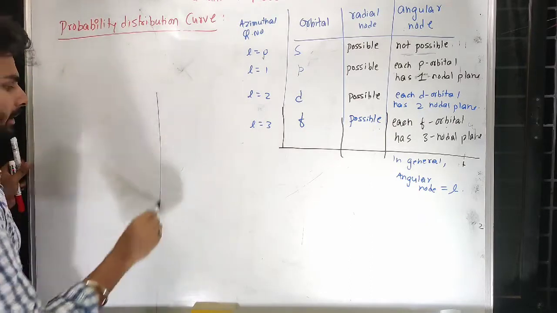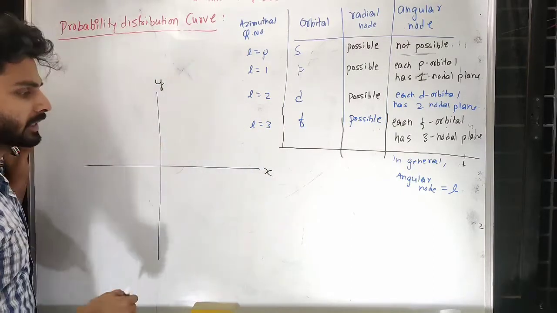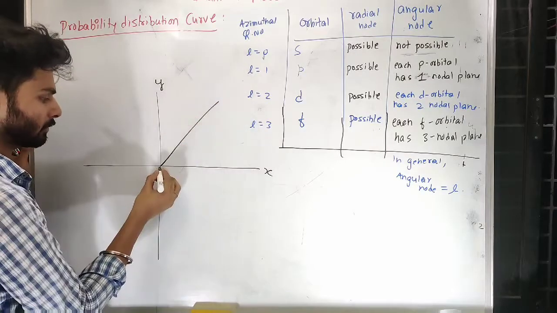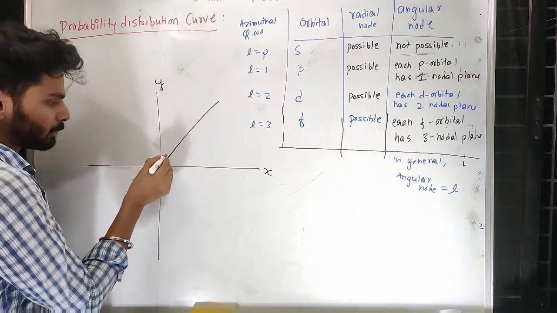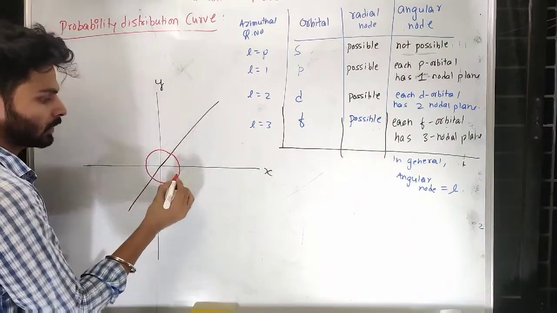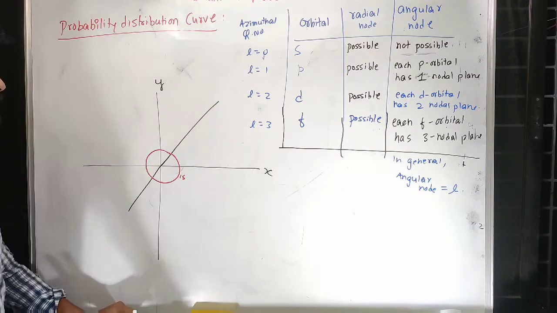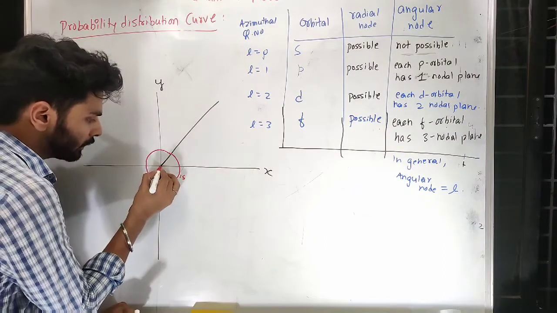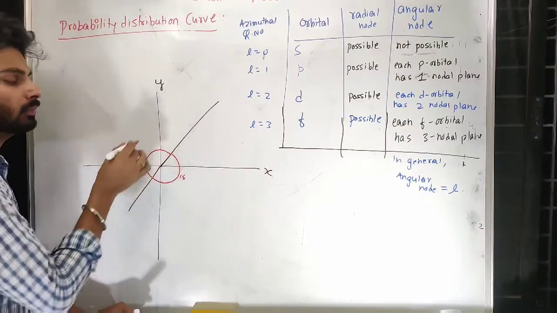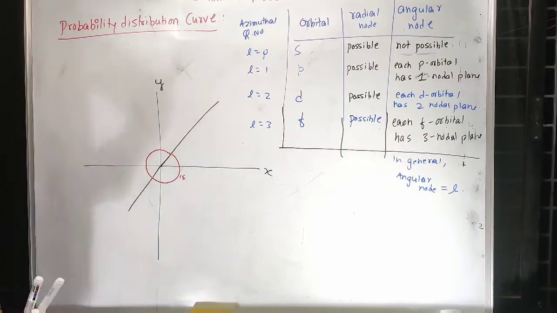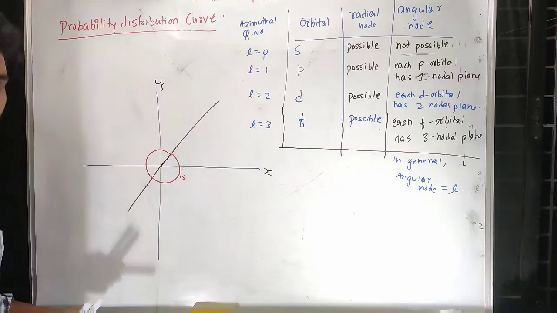Let us say X, Y, and imagine Z is present. Now I'll draw a 1s sphere. Don't consider it a circle, consider it a sphere. From the nucleus, in all this sphere volume, you can expect the 1s electron because it is simply revolving around the nucleus. You cannot expect any 2s or 3s electron inside this.